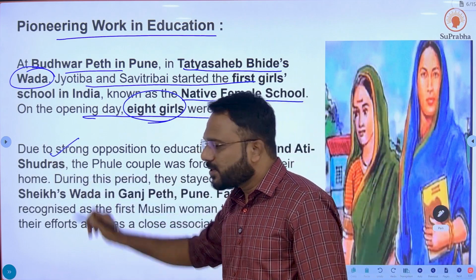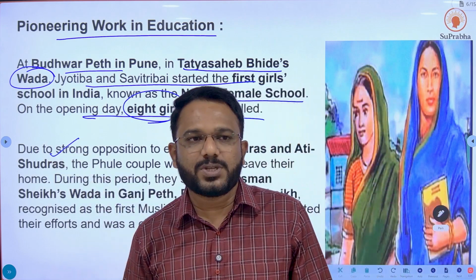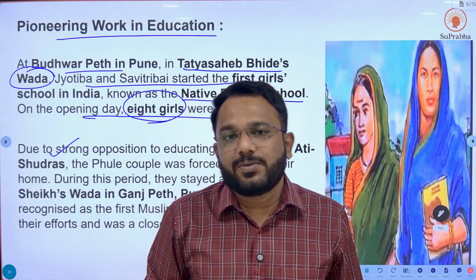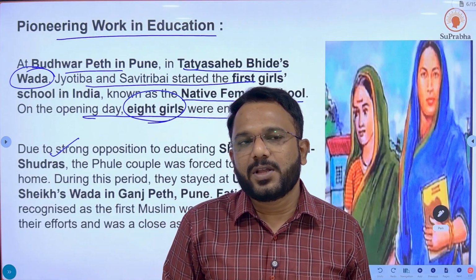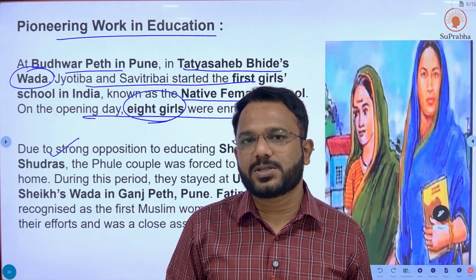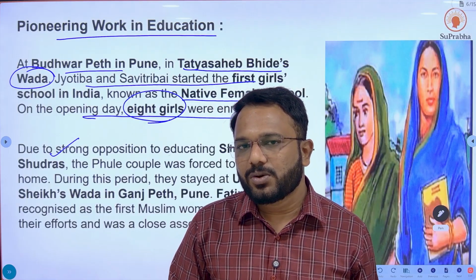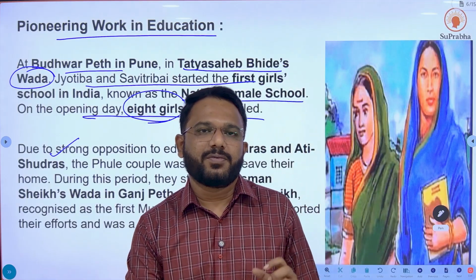Due to strong opposition, Mahatma Phule and Savitribai Phule, who were engaged in the upliftment of untouchables and Shudras by educating them, were boycotted.